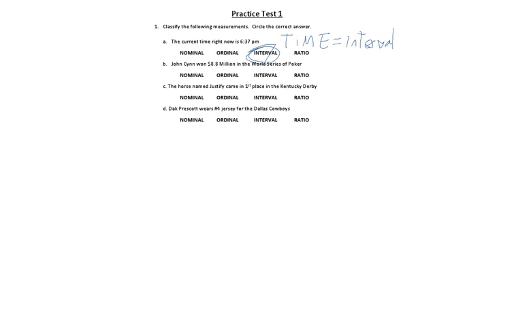Alright, part B. John Sin won $8.8 million in the World Series of Poker. Money is always ratio. Ka-ching.